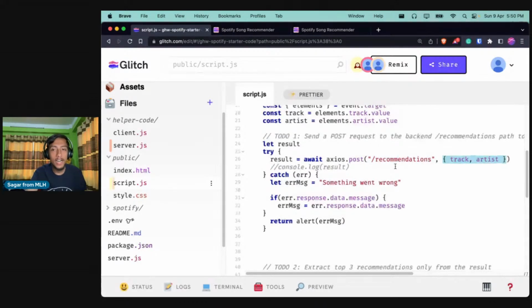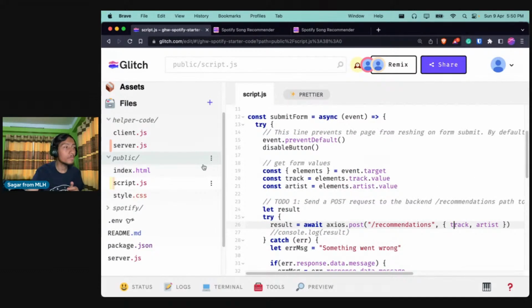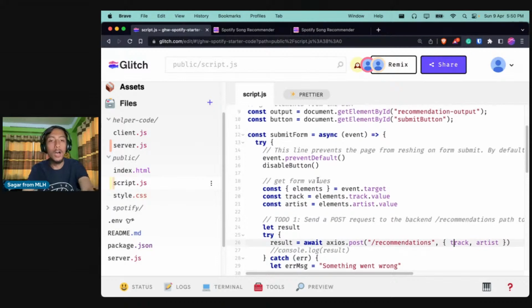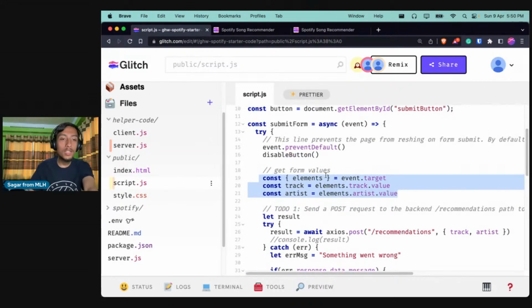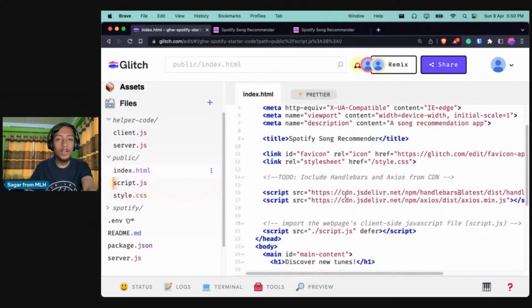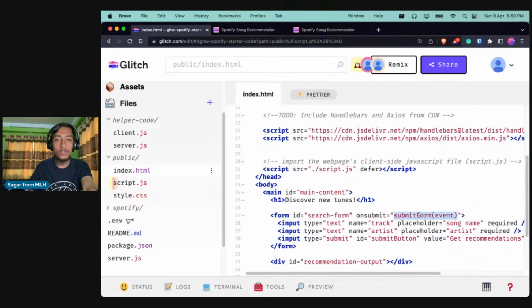So here we are sending the value of track and artist, and if you see how we are getting this value, this is the place where we are getting the form values, right? If you see in the HTML, whenever we call the onSubmit function, we are passing on the event object in the submit form.